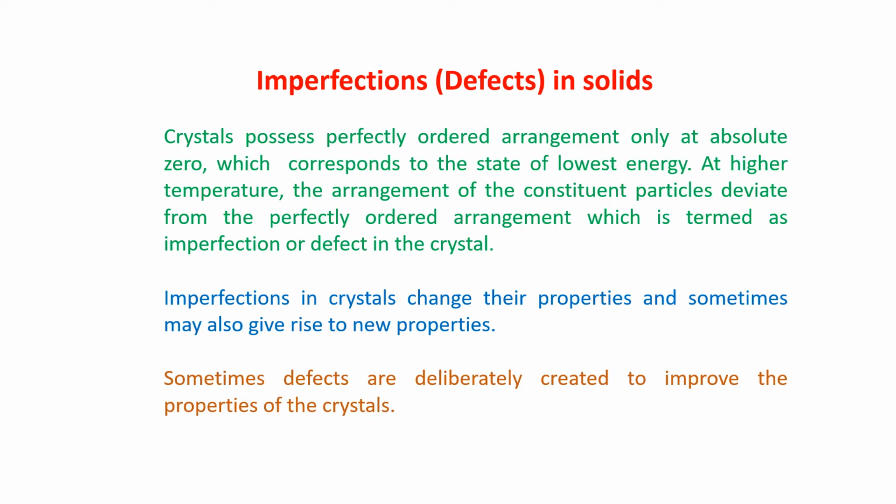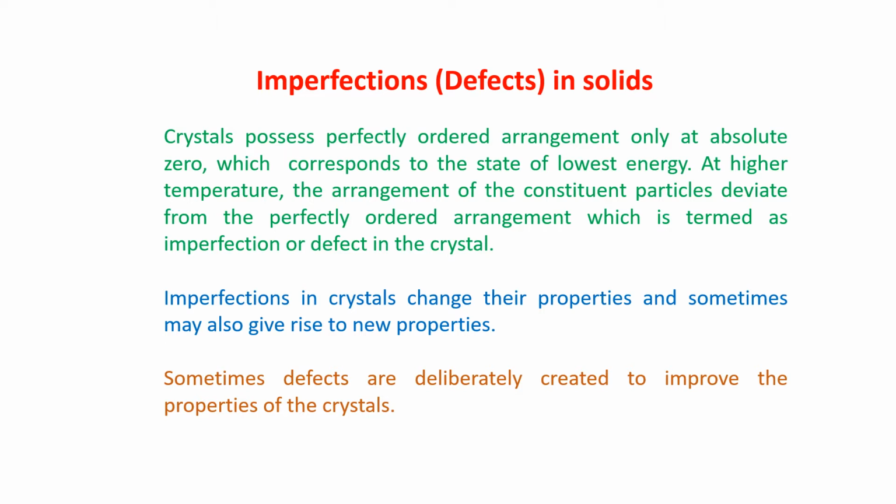Only at absolute zero will you get the perfectly ordered arrangement in a crystal, which corresponds to the state of lowest energy. Only at that temperature will the crystal have a perfectly ordered arrangement.